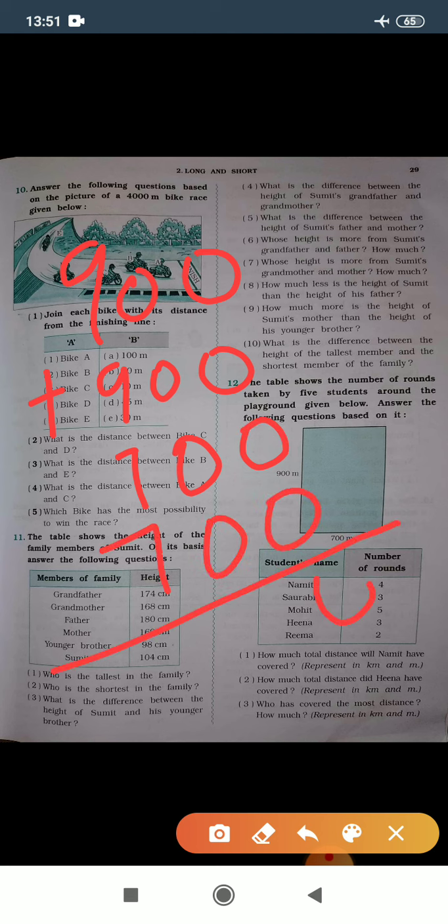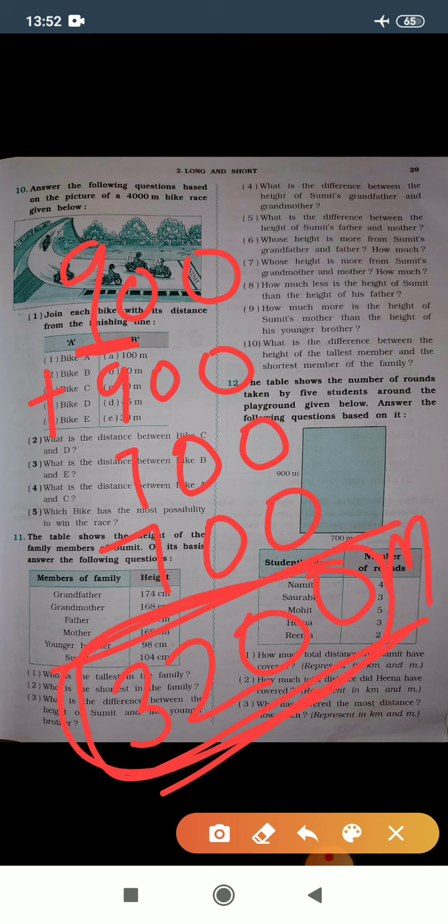So let's see, 0, 0, 7 plus 7 is 14. Okay, 14 plus 9: 15, 16, 17, 18, 19, 20, 21, 22, 23. Again plus 9: 24, 25, 26, 27, 28, 29, 30, 31, 32. So 3200 meter is the distance of this playground.